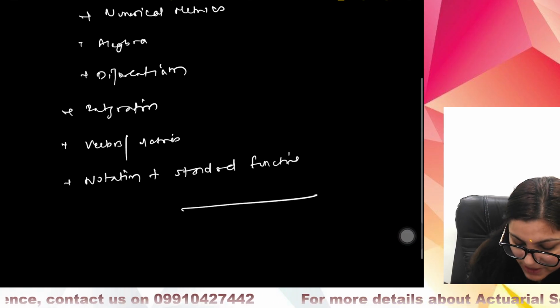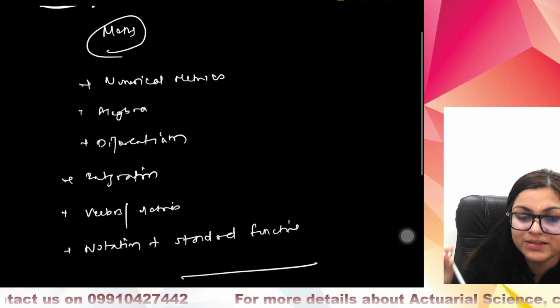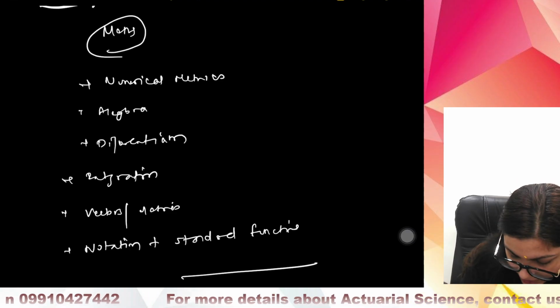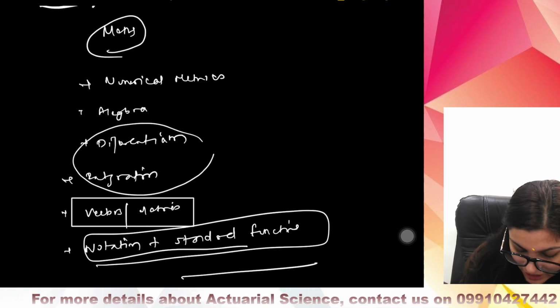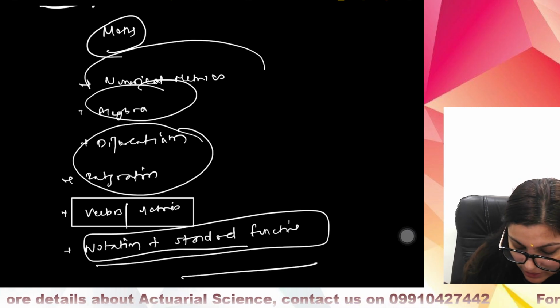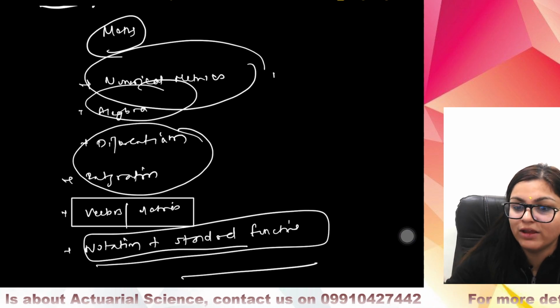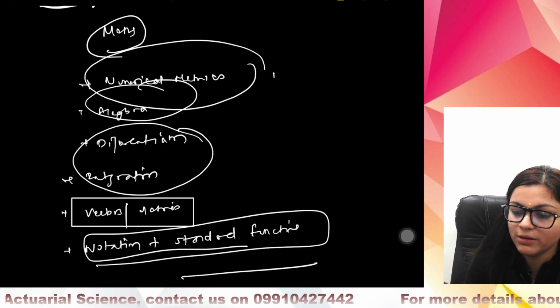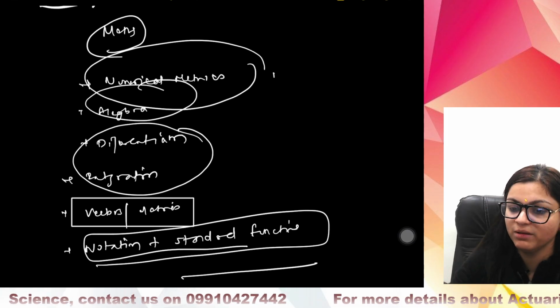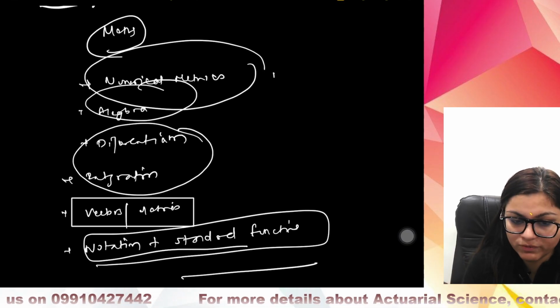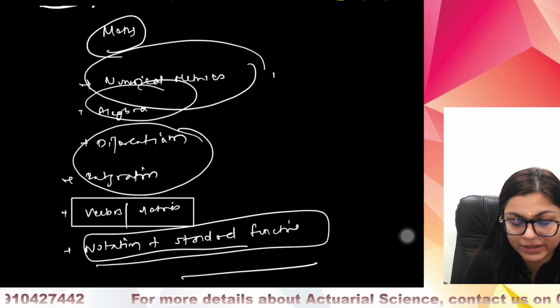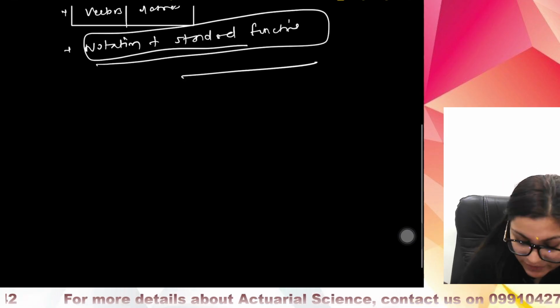So this is basically the syllabus of the math section of ACET. Notation and standard functions, vectors and matrices, differentiation and integration, algebra, numerical methods. Now that we have started with our batch, we will start preparing for ACET June 2026. I will be telling you how we will be preparing for it. Let me first complete the syllabus, and post that I will tell you.